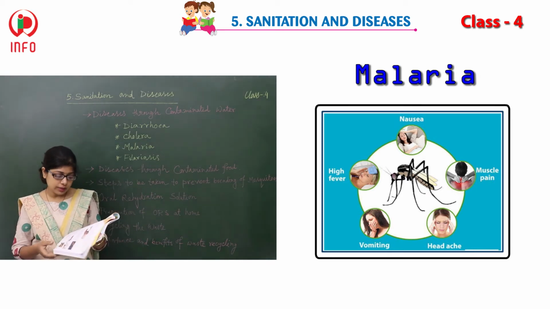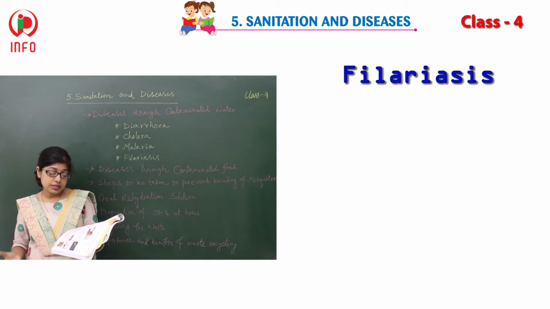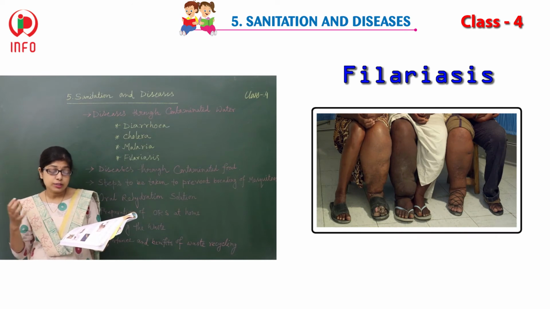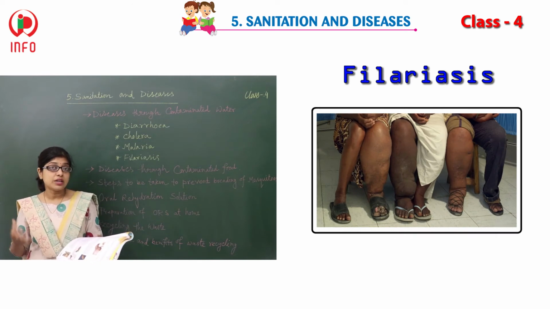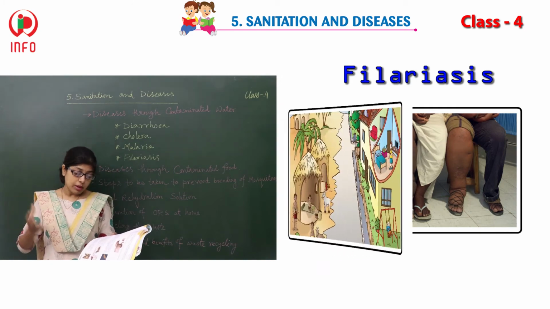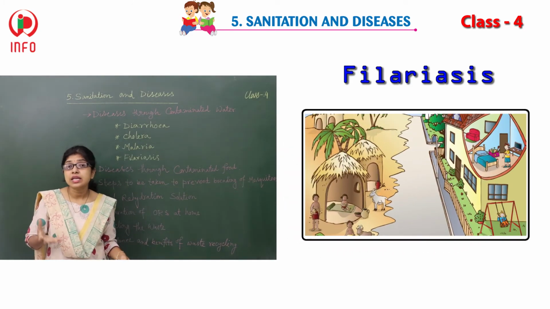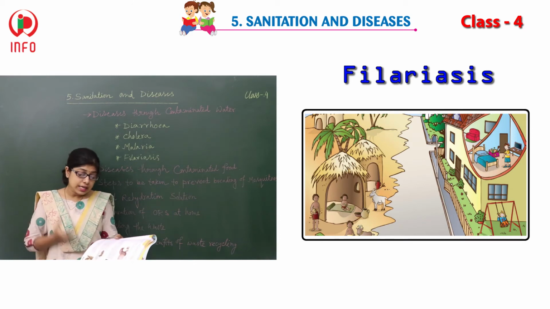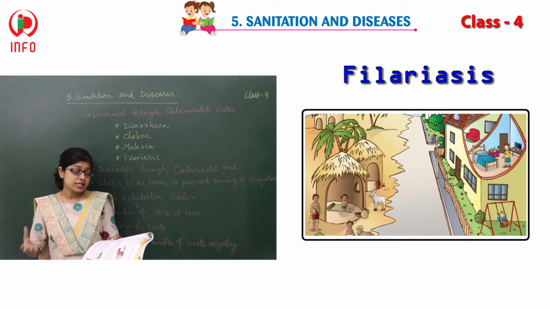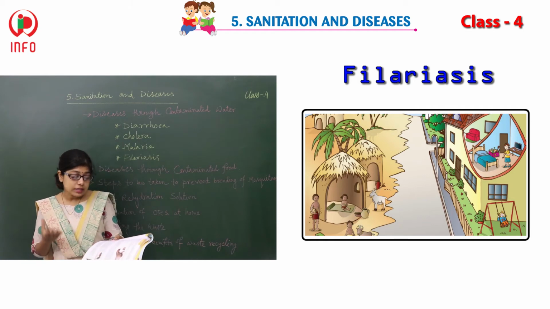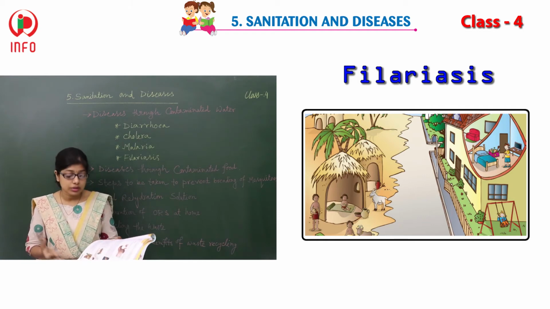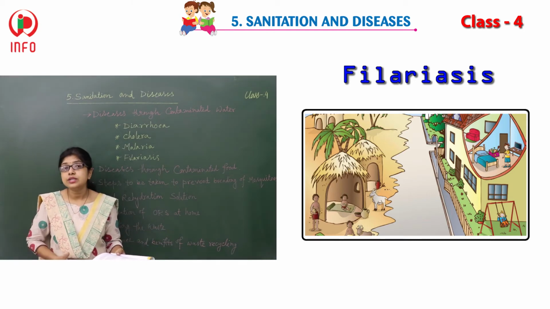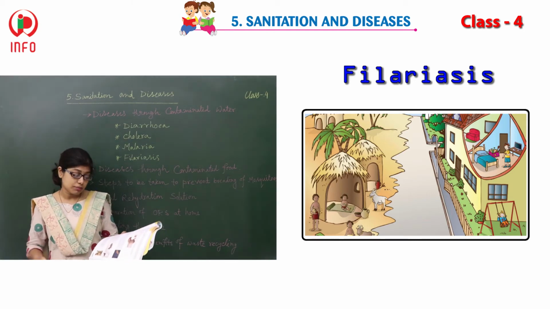Next, what about filariasis? Filariasis is a parasitic disease and affects people who live near unsanitary conditions. That means sanitation is very important nowadays. See here, filaria is also spread with the help of unsanitary water bodies or sewage. So without proper sanitation, lots of diseases may occur.